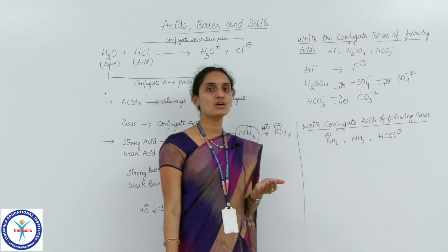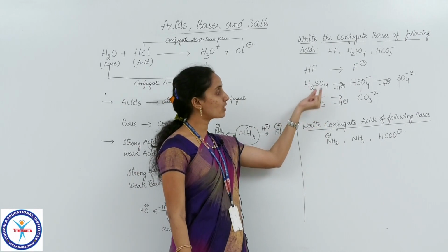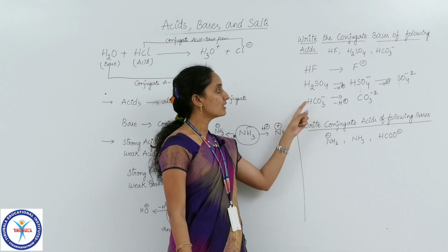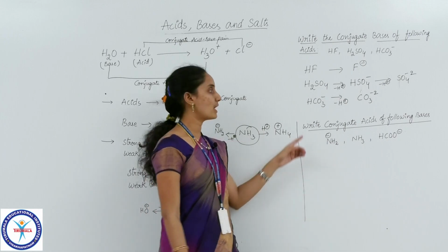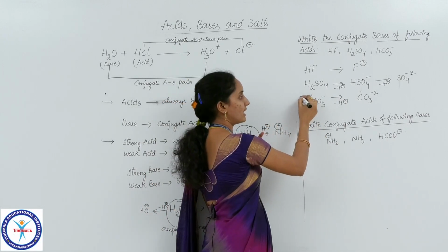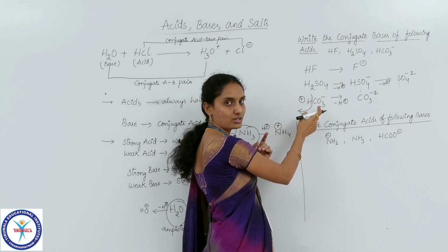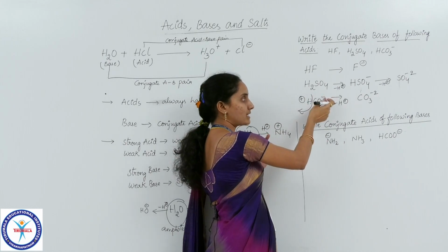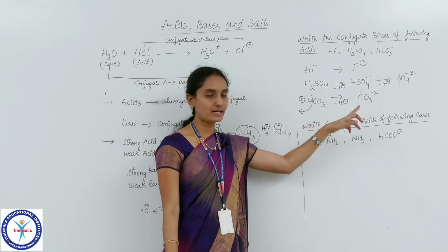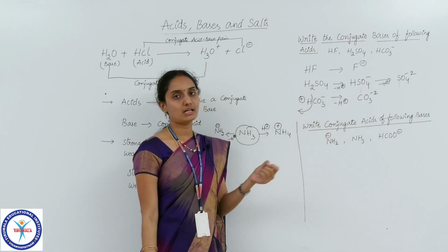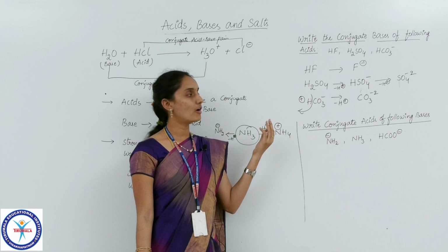If there is no charge on the given species, you can write only minus. If a negative charge already exists on that species, the negative charge obtained by the leaving of the proton should be added to that. So as hydrogen leaves as H plus, CO3 gets an additional negative charge, and that negative and the already existing negative become minus 2. Hope all of you have understood this point clearly. This is very, very important, otherwise you will make minor mistakes in identifying the conjugate base of a given acid.